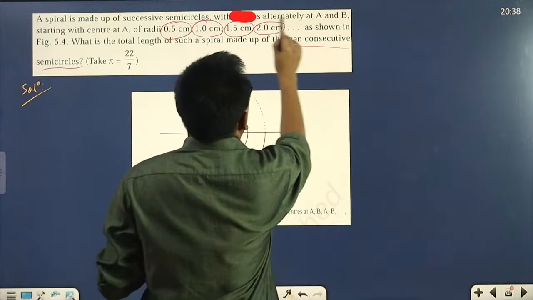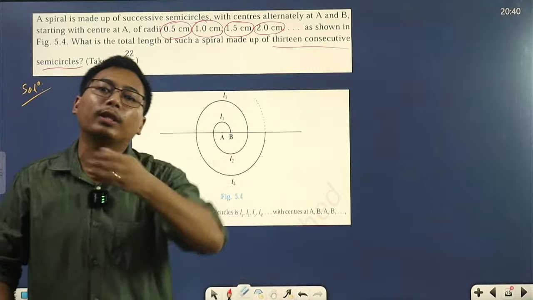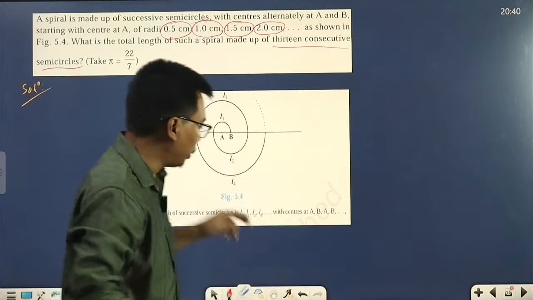Now, what is the question asking us to find? The question is asking us to find the total length of 15 semicircles.